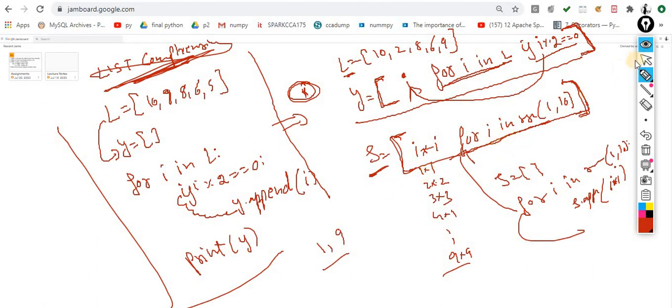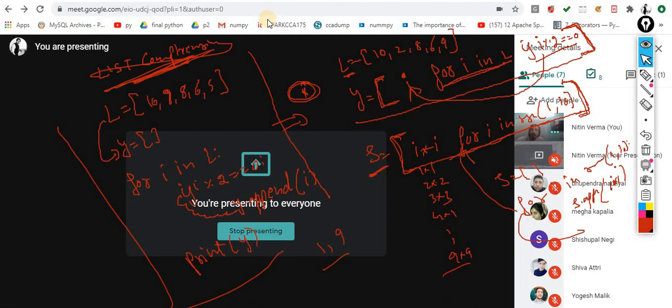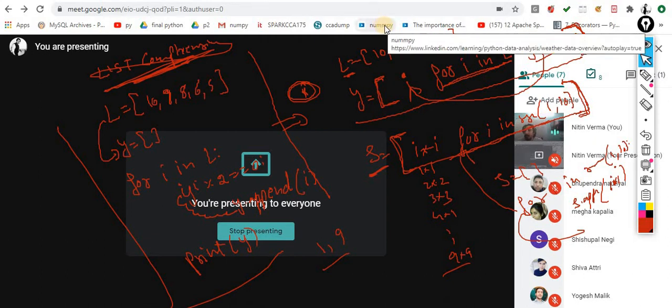If you have any question before I assign you the assignments, please let me know. So this is all about the list, and the various methods which are associated with the list, you have to perform.